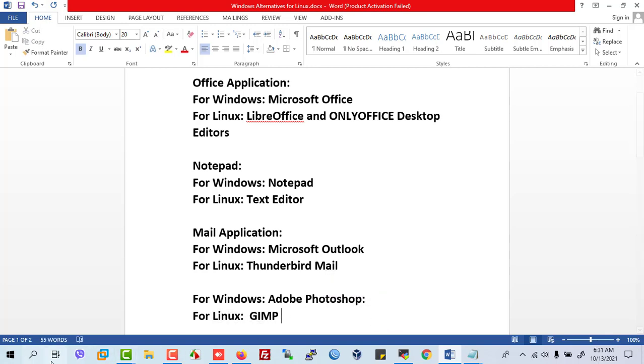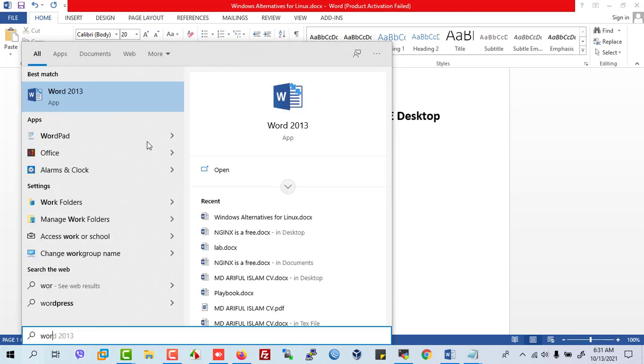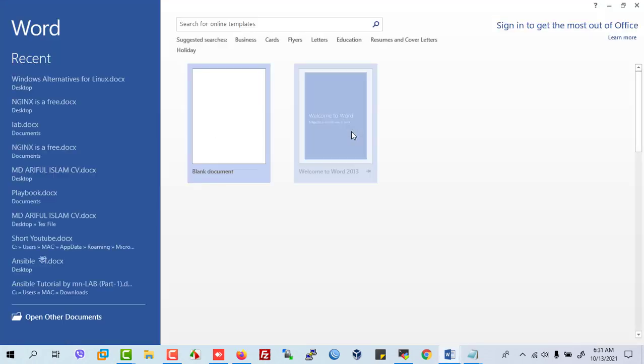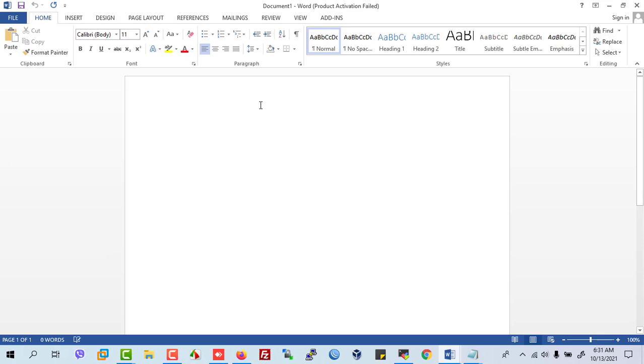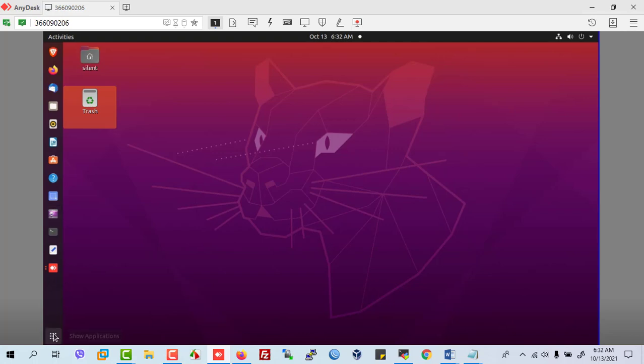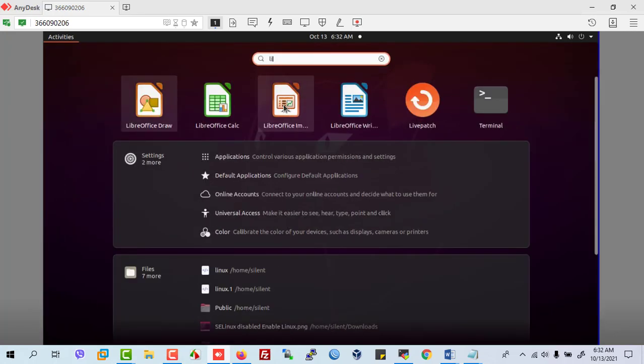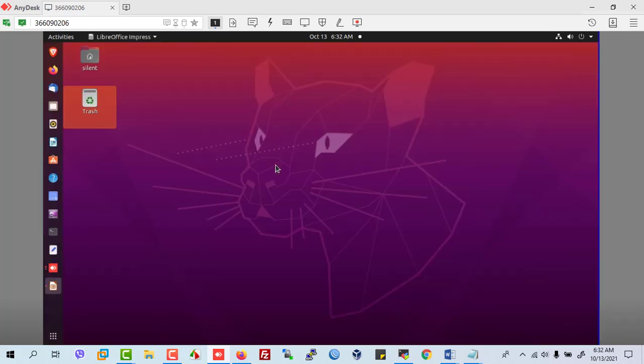Let's go. Well, first of all, say what for Windows. For Linux, LibreOffice.